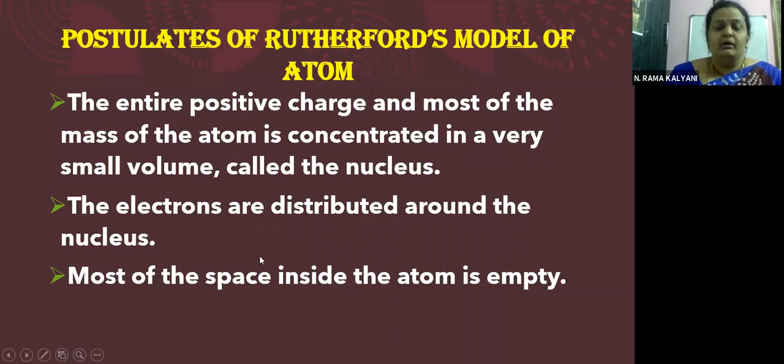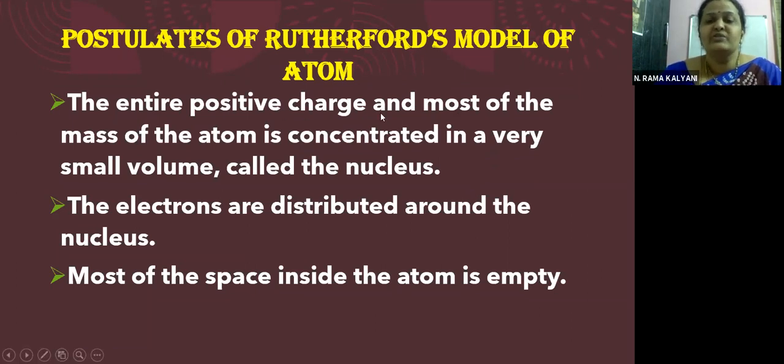Now, children, we have seen a lot of detail about the experiment conducted by Rutherford and his team. So let us now put systematically together whatever we have learned about this experiment and its ultimate result. These are the postulates of Rutherford's model of the atom.